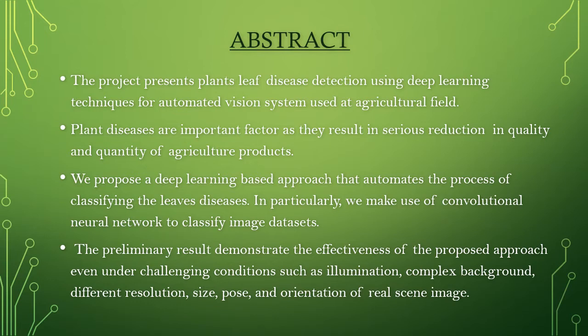In particular, we make use of convolutional neural network to classify image datasets. The preliminary results demonstrate the effectiveness of the proposed approach even under challenging conditions such as illumination, complex background, different resolution, size, pose and orientation of real scene images.